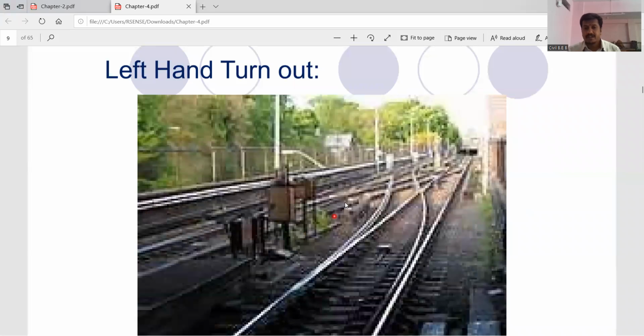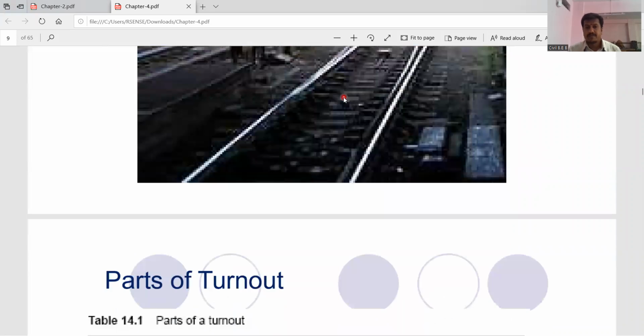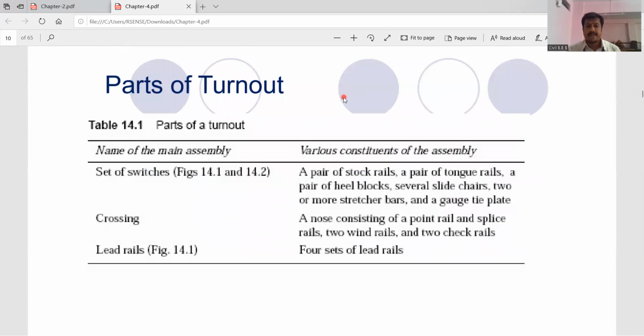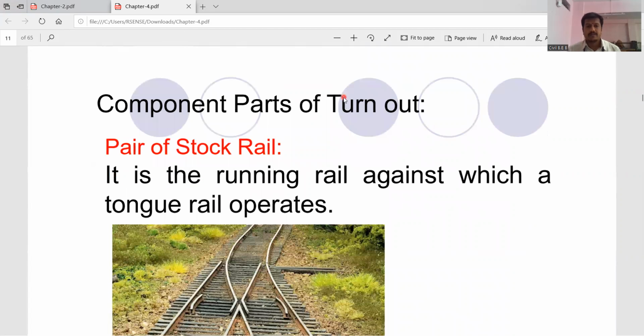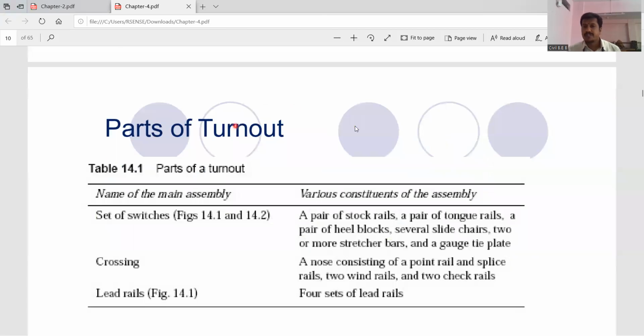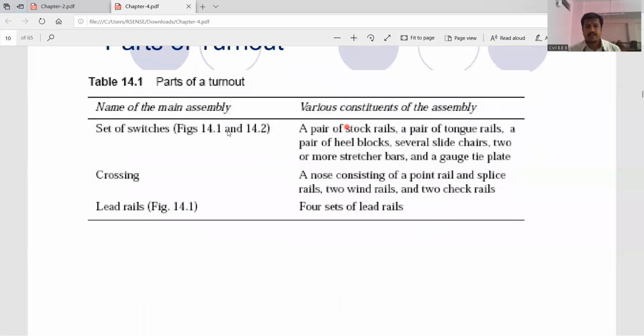So here you can see the diagram for the left hand turnouts. Okay, then parts of the turnout, let us take one by one. Set of the switches. Okay, set of the switches: a pair of stock rails, a pair of tongue rails, a pair of heel blocks, several slide chairs, two or more stretcher bars, and a gauge plate. This is the set of switch. Okay, we are having the two stock rails, the pair of tongue rails, the pair of heel blocks, the slide chairs, the stretcher bars and the gauge tie.